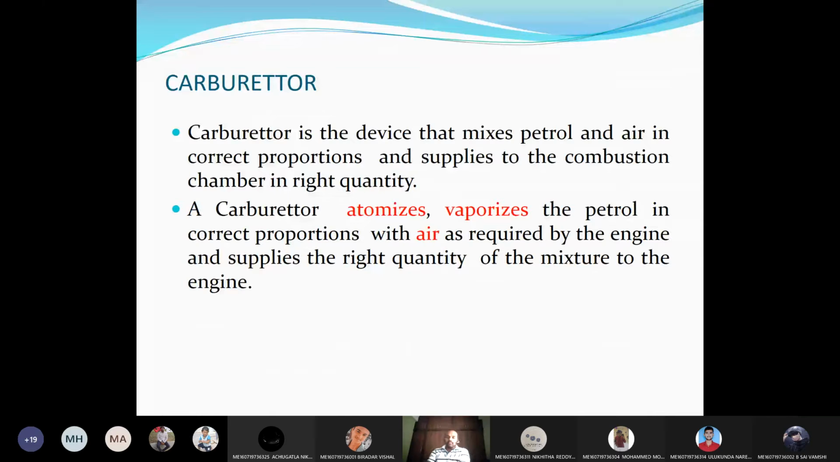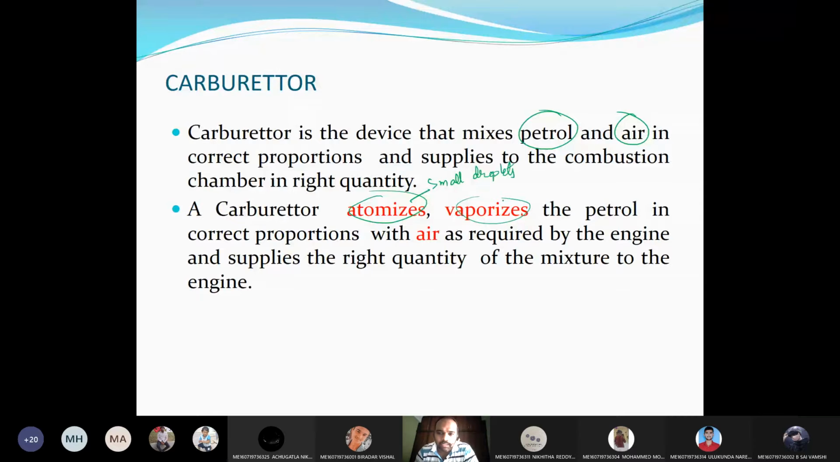Right. Today we'll discuss about carburetor. So carburetor is a device that mixes petrol with the air in correct proportions and supplies it to the combustion chamber at the right time. The carburetor will atomize the fuel and vaporize the fuel. Atomizing means the breaking of a fuel into small tiny droplets, and that is the atomization.